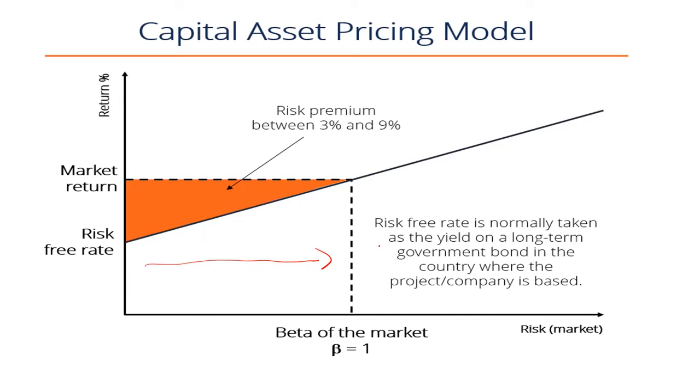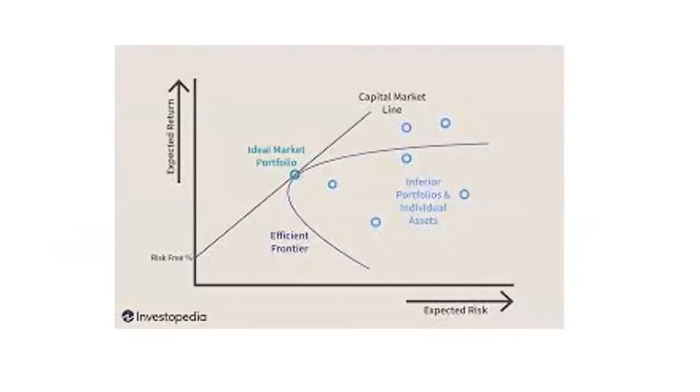Then on this line, the risk premium is mentioned in this diagram. Then here the market return is mentioned. Okay. Then this is the diagram again. This is not that much clear.